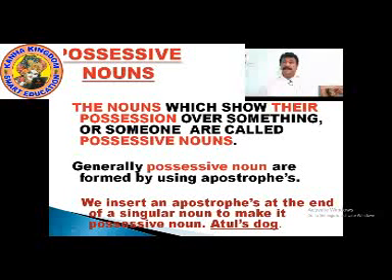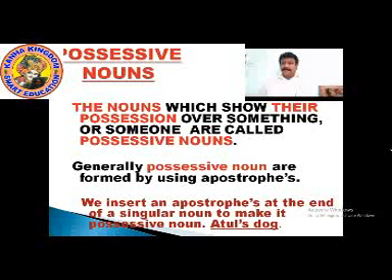Generally, possessive nouns are formed by using apostrophe s. What is an apostrophe s? If you can see on the screen of the monitors, you can see there is apostrophe s. Apostrophe is a sign after the word on the right side on the top.